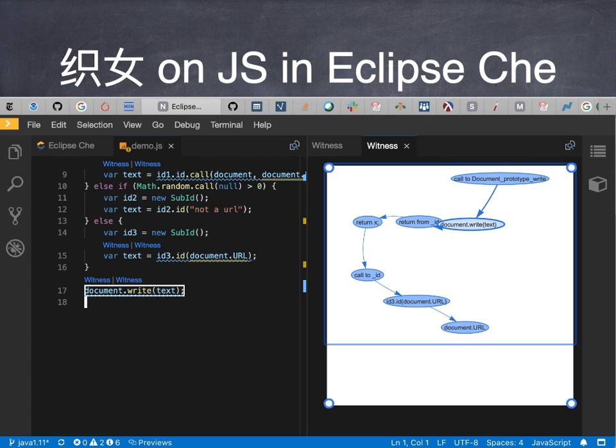So this is what I mean by deep integration. In this case, the tainted flow really looks very much like a graph. So what we wanted to do is actually display it as a graph. Now, graphs are not native to Eclipse Che or most other IDEs, and so we need a way to integrate our graph display into Eclipse Che and everything else in a way that looks relatively seamless like this. Now let me just make clear that this is not something that we're doing just for Eclipse Che or for JavaScript. Let's just look at the next thing.